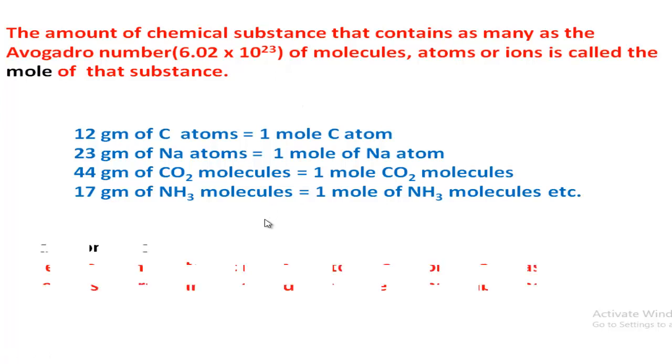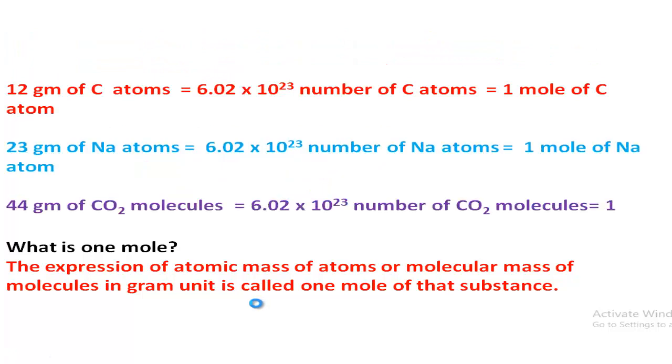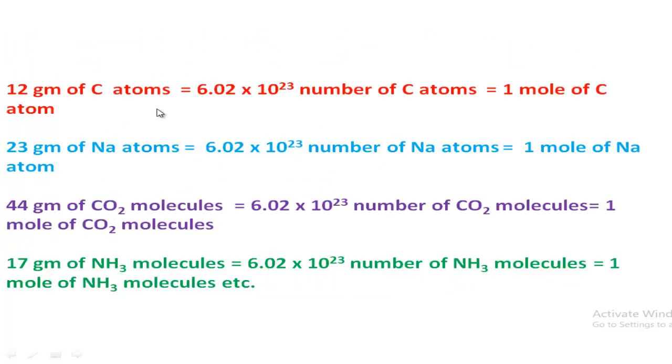So what is 1 mole? The expression of atomic mass of atoms or molecular mass of molecules in gram unit is called 1 mole of that substance. So we can say 12 gram of carbon atoms equals 6.02 into 10 to the power 23 carbon atoms, which is equal to 1 mole of carbon atoms.